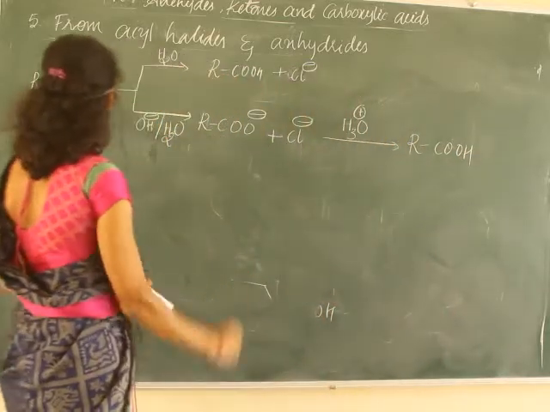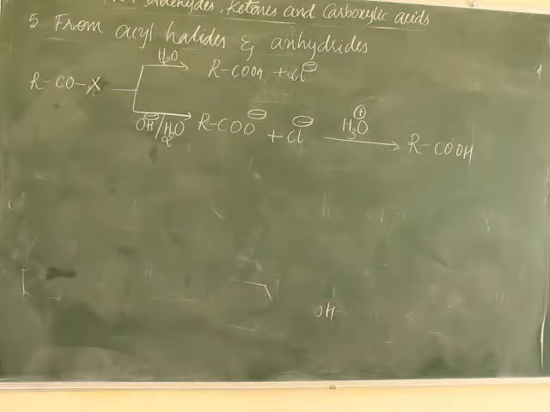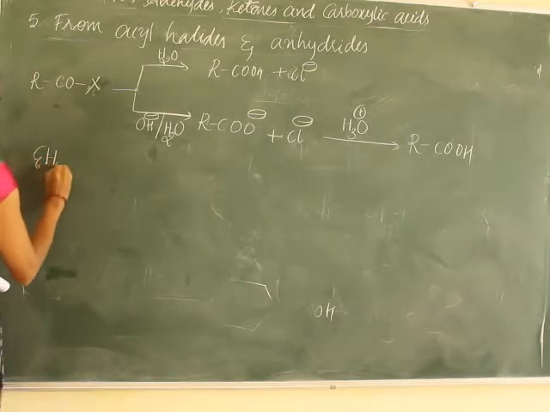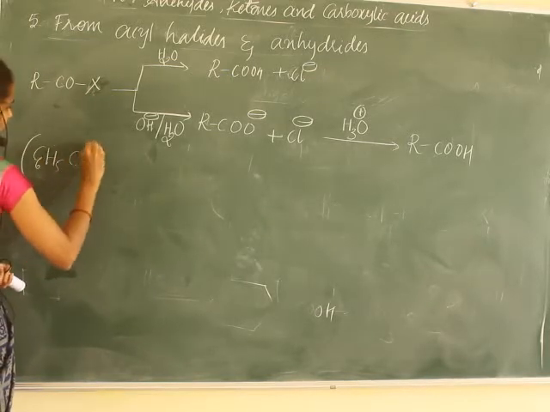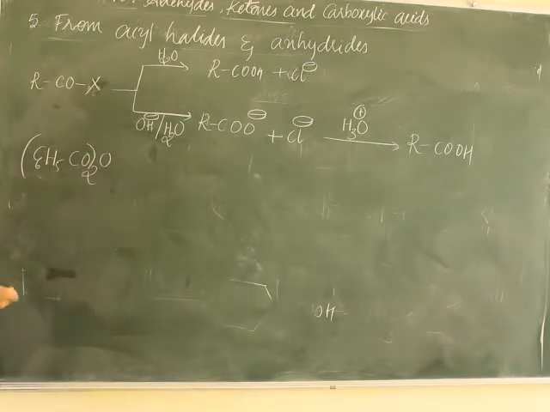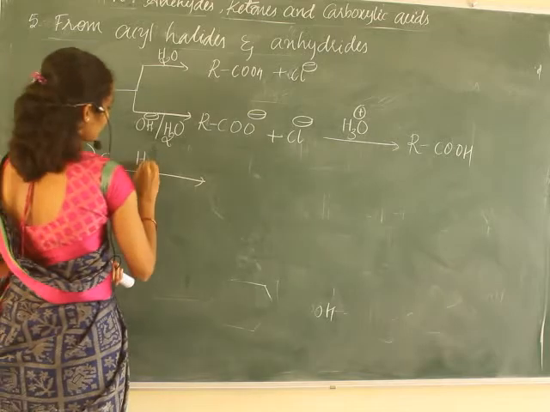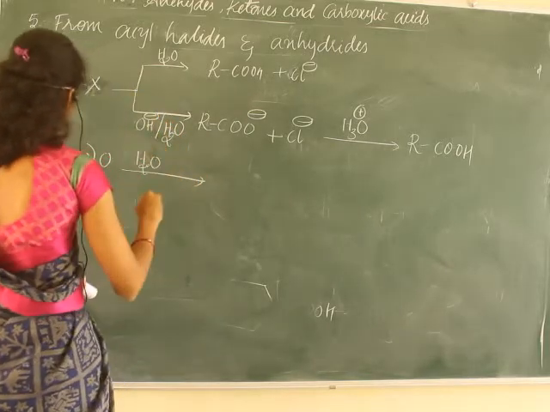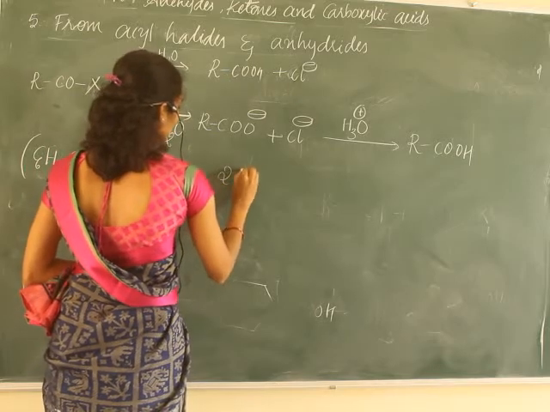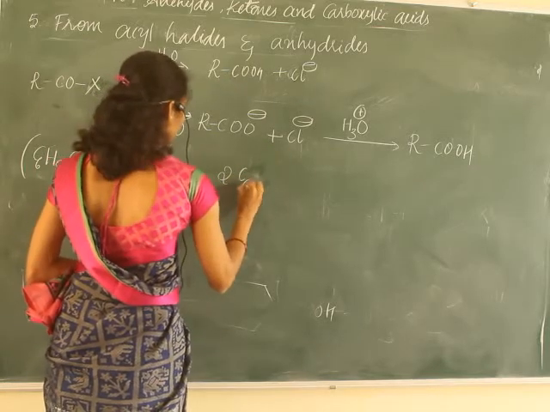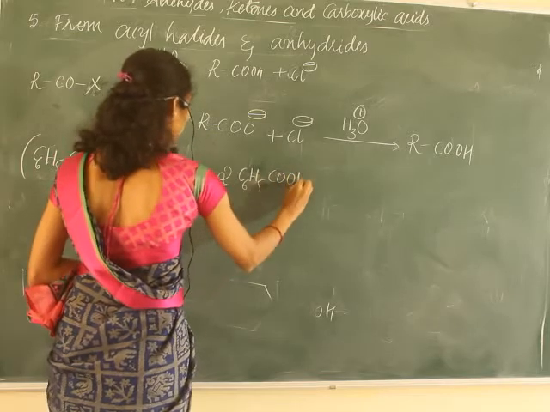This is about preparation from acyl halides or acid halides. Now, how can we prepare from the corresponding anhydrides? It is an anhydride, right? It gives two molecules of benzoic acid, C6H5COOH.